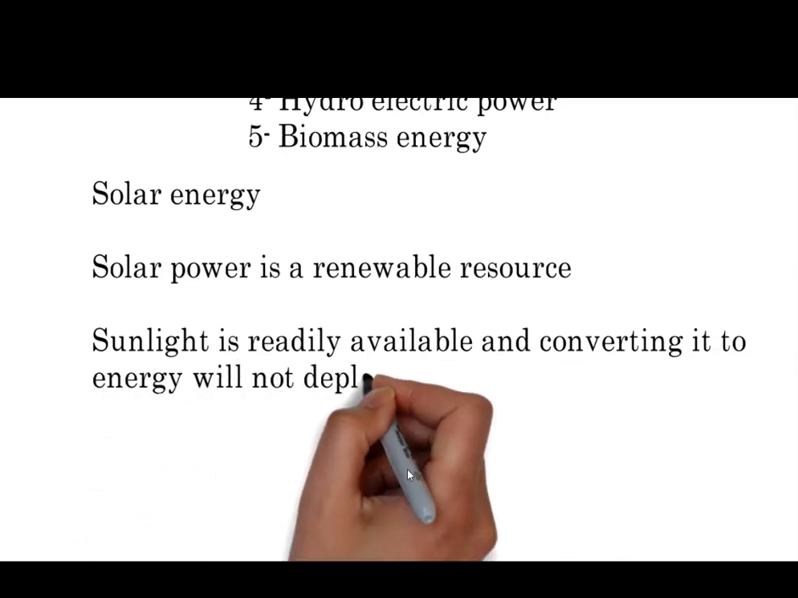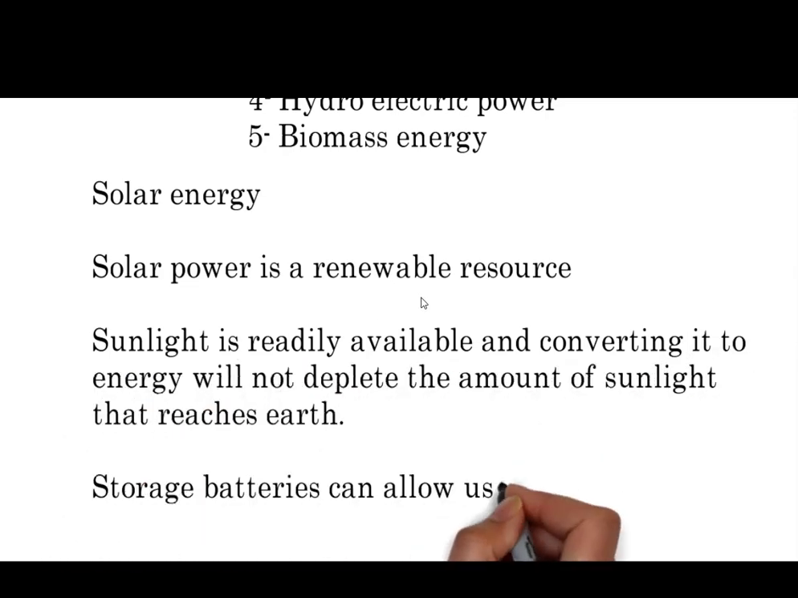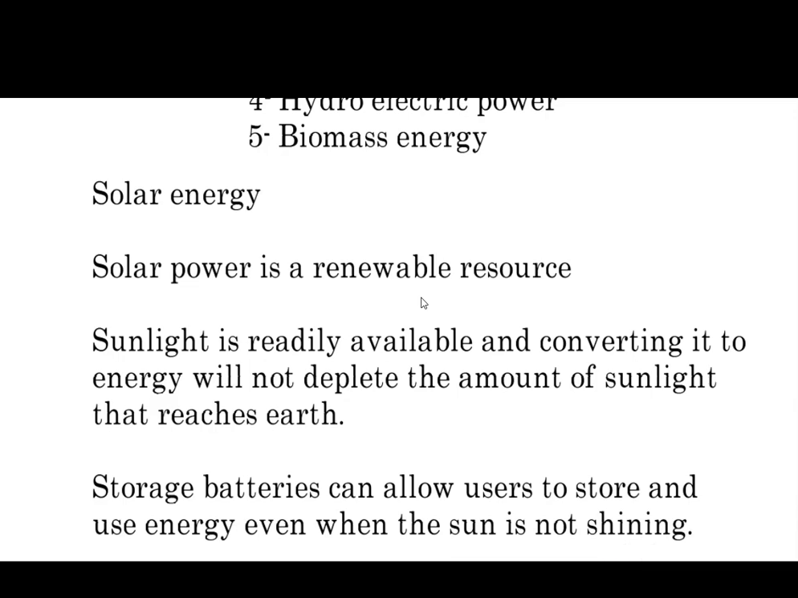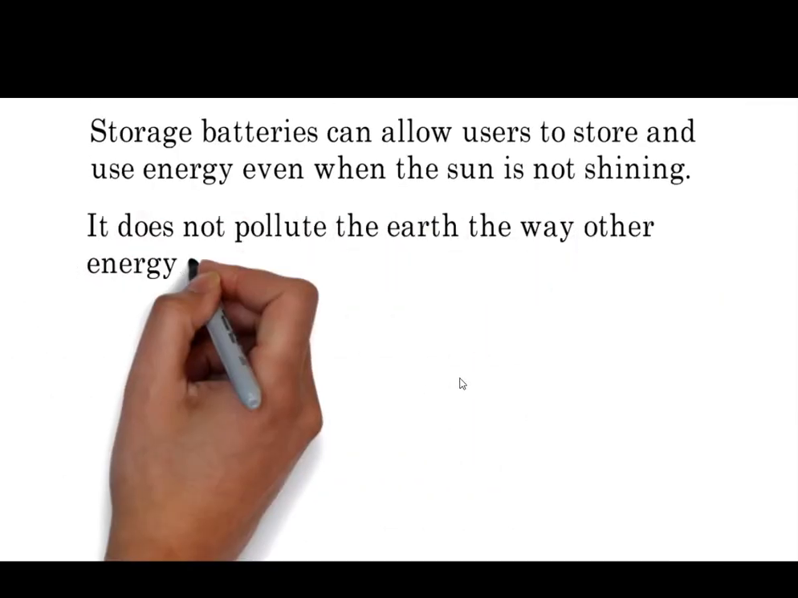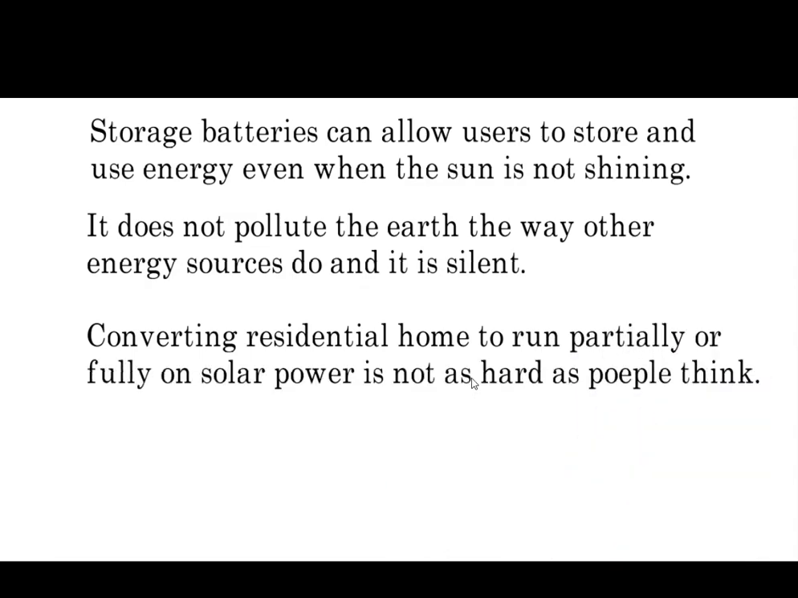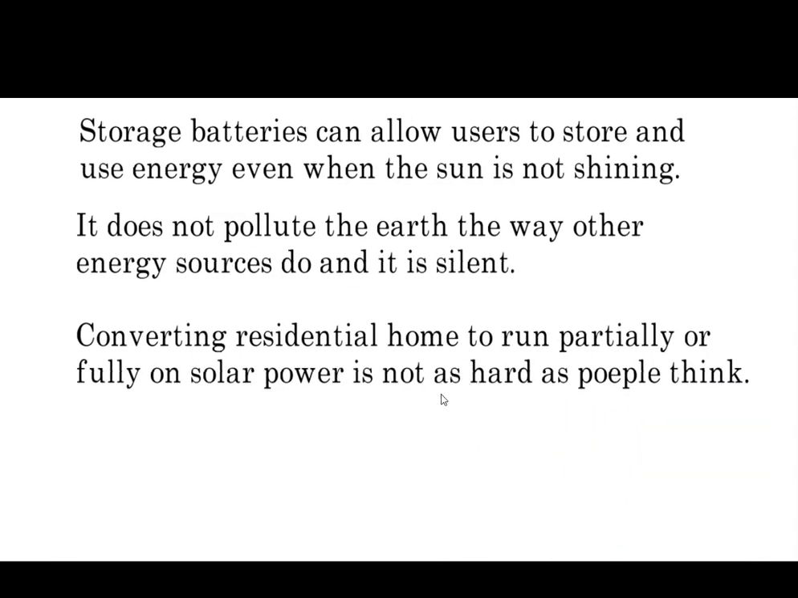First of all, there is solar energy. Solar power is a renewable source that we can generate again after using. Sunlight is readily available, and converting its energy will not deplete the amount of sunlight that reaches the earth. Storage batteries can then store that energy to use it later. It does not pollute the earth in any way, and converting a residential home to run partially or completely on solar power is not hard.